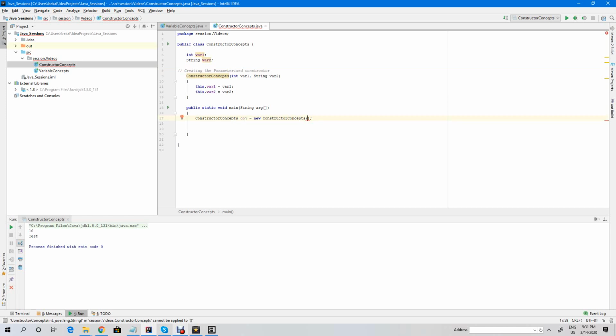So the integer variable, that means some integer, let us pass here. So 10, I am passing some integer, and some string I am going to pass. Let us make it test or something, whatever you want to pass. Now I have passed it over here, and if you want I can print here as well.